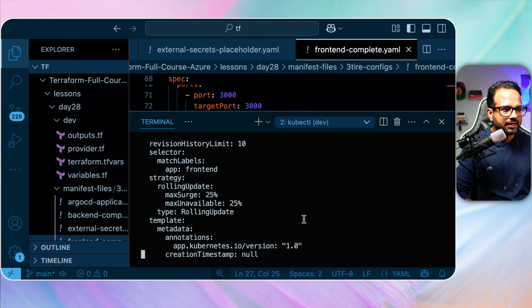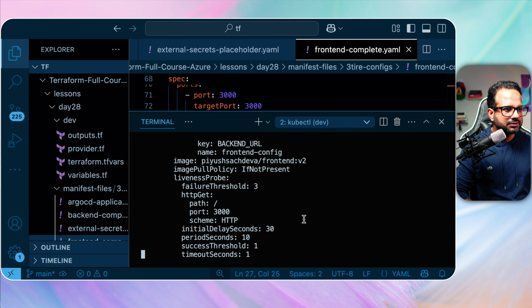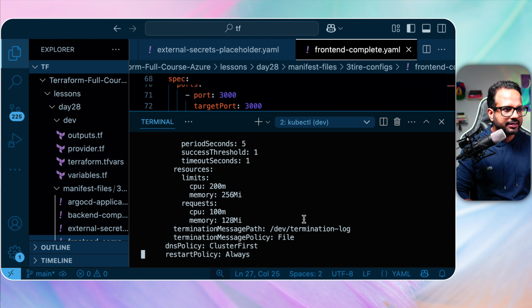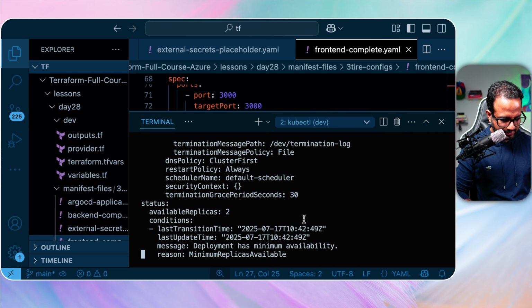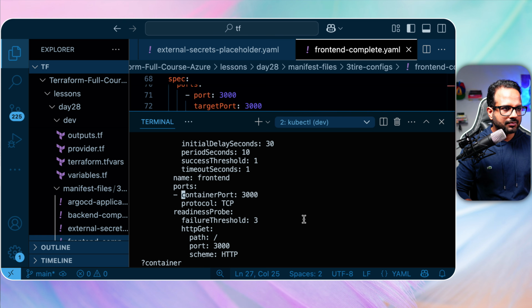Where is it, container, ports, protocol.